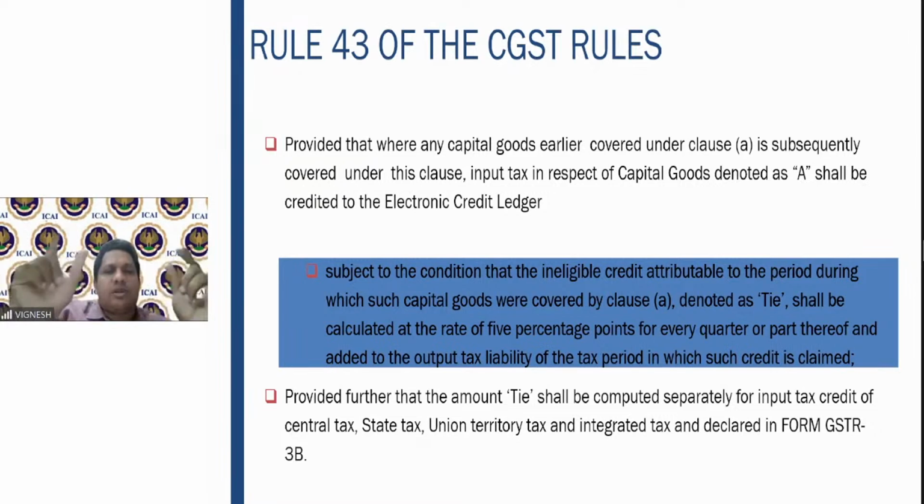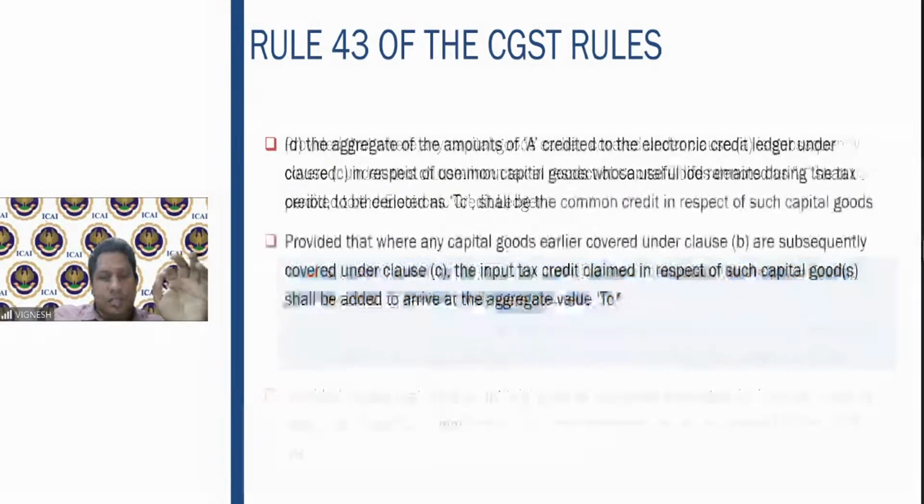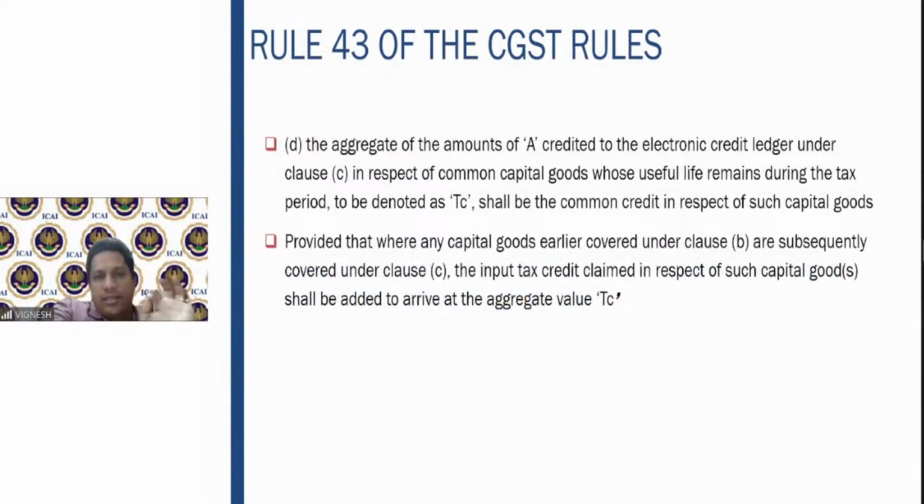So to that extent, the input tax I am now taking in the electronic credit ledger. But what you have to do is, at the point when the capital goods were relating to the non-business purpose, whatever was the ineligible credit at that point of time, you have to calculate that at 5 percentage points per quarter and add to the output tax liability wherever the credit is claimed. So then this ineligible credit you have to calculate for SGST, CGST, IGST.